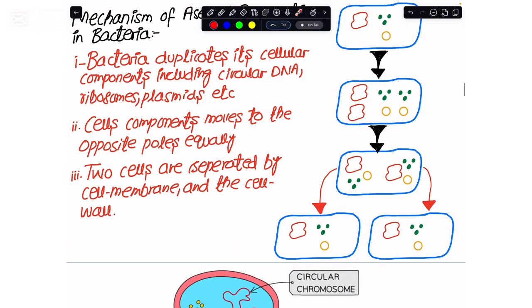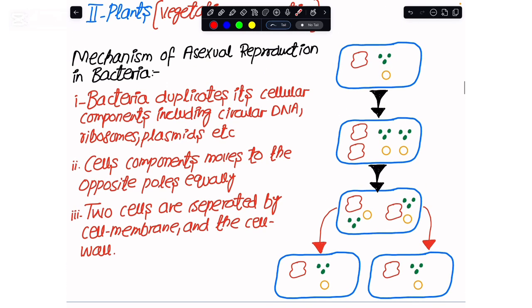If you were to write this in your exam, you would say that at first the bacterium duplicates its cellular components, including the cellular DNA, the ribosomes and the plasmids. Second, the cellular contents move equally to the opposite poles.